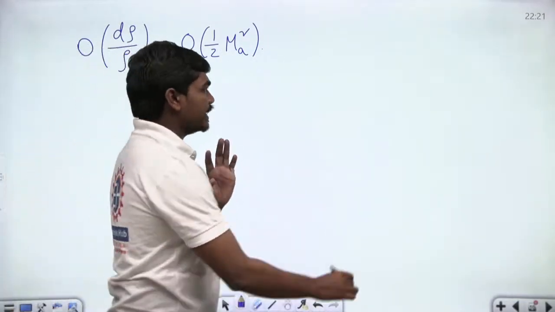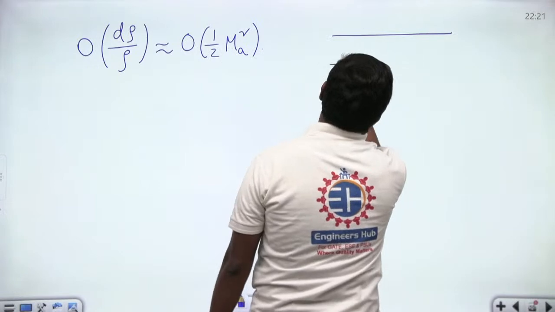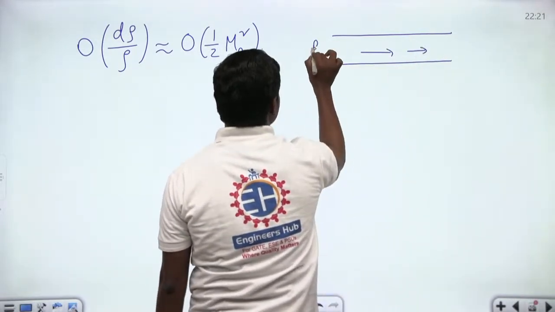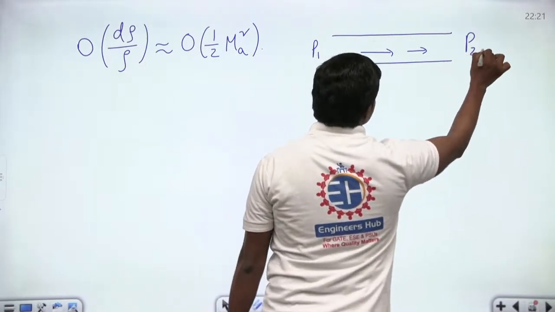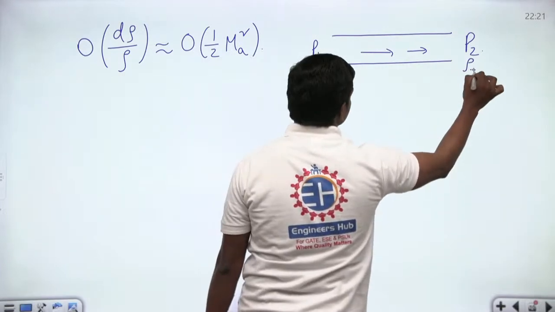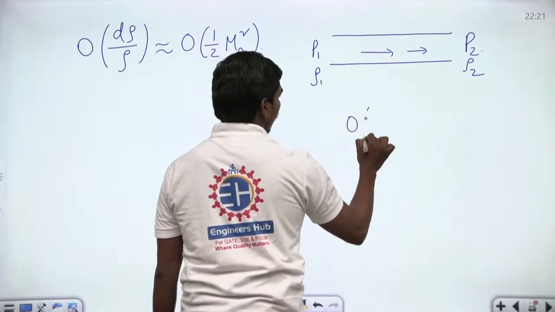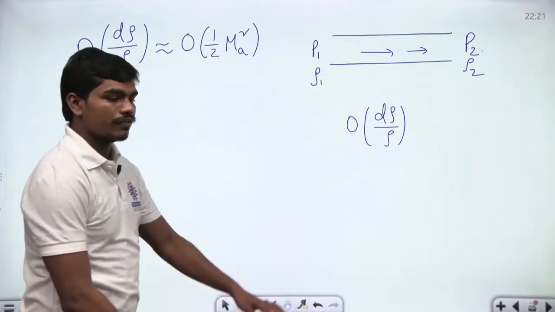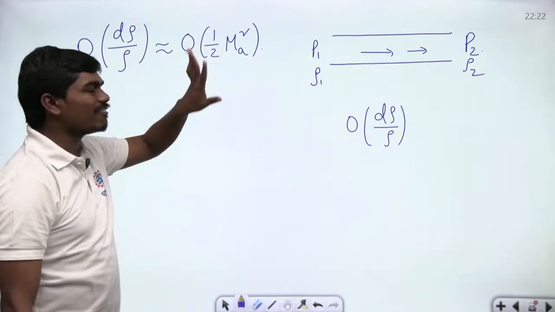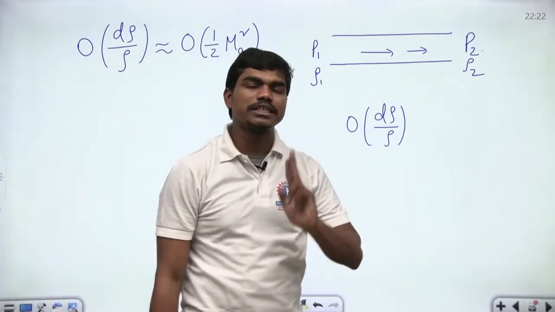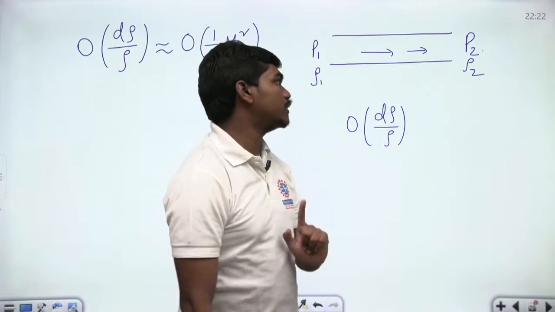Now, which means one thing is very clear: if you are having some flow, and this is your P1 and P2, and the density here is ρ1 and ρ2, then the order of fractional change in density, dρ by ρ, is of order half Mach square. Now, when do you assume a fluid to be incompressible, or when do you assume it to be compressible? Look carefully, I will be telling you.